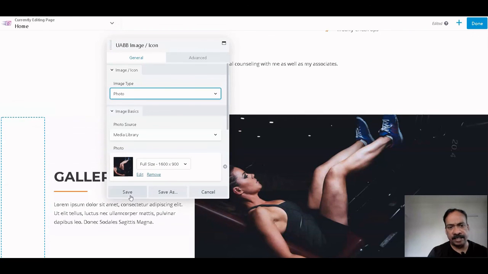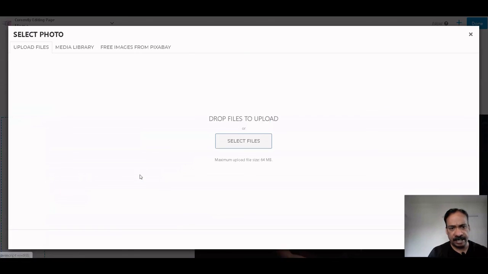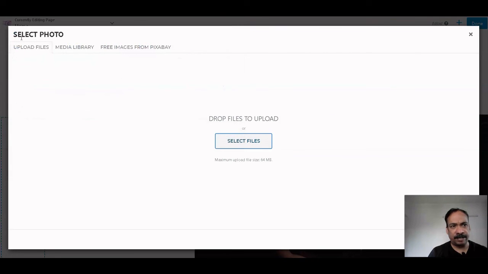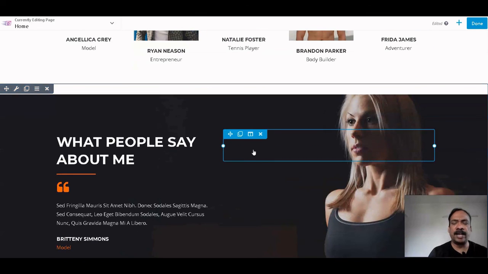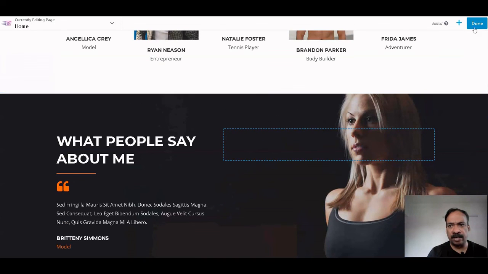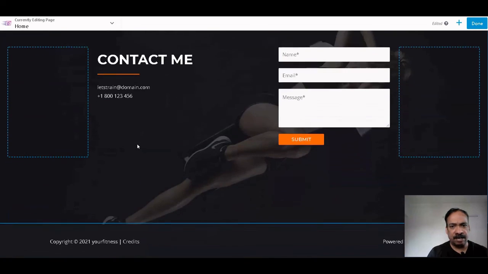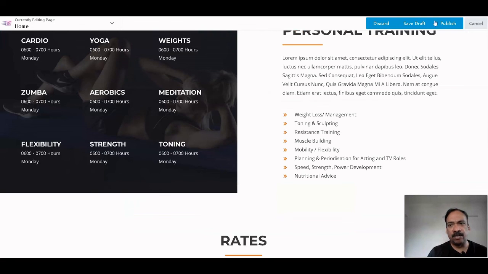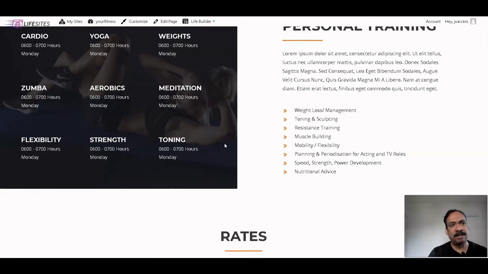From here you can change this image: edit, select file. You can select as per your requirement. You can edit these also. You can edit anything and make the website as per your requirement. Once you are done with this, you just need to click on save. Once you click on save, you can publish your website. You have to simply click publish, and your website will be published.